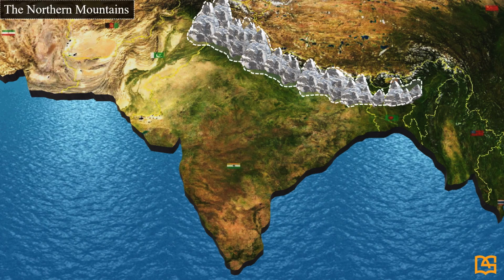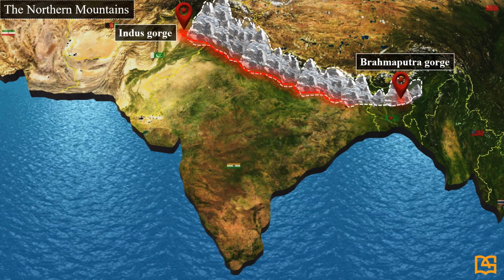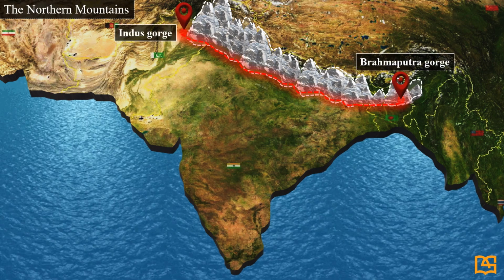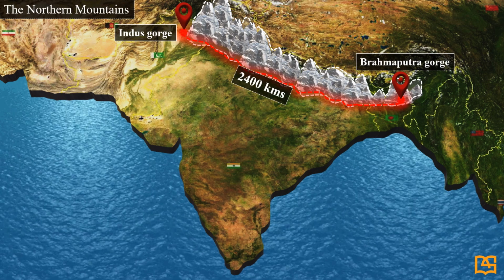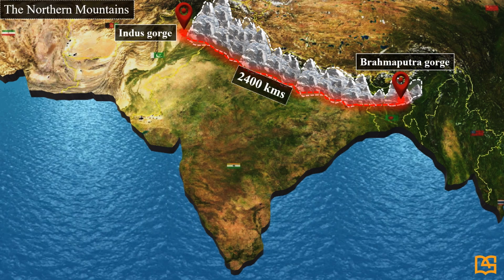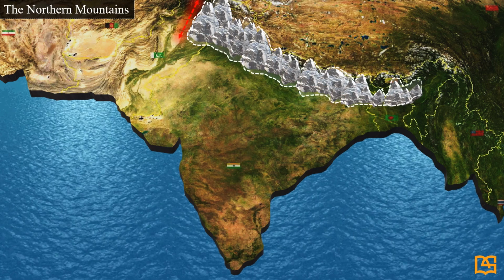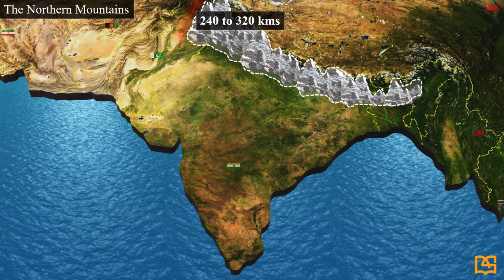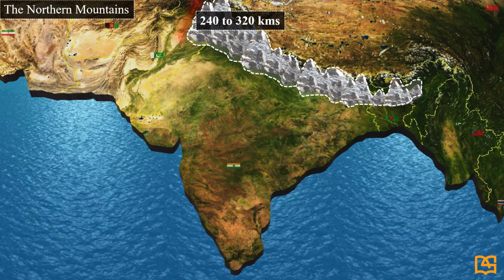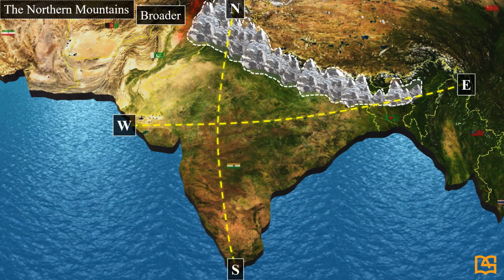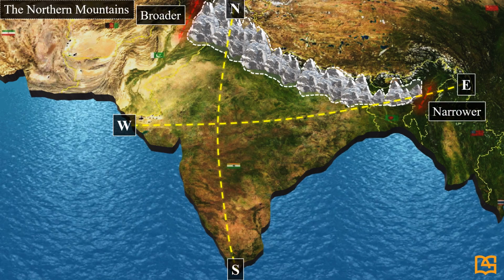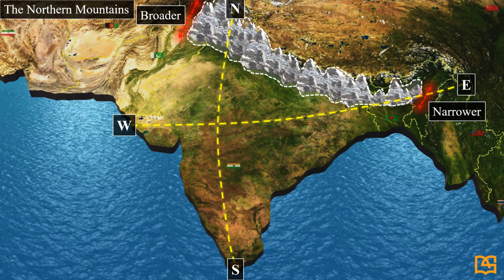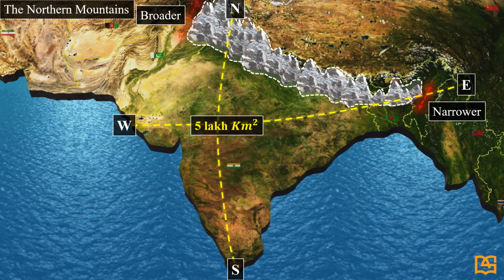In India, they extend from the Indus Gorge in the west to the Brahmaputra Gorge in the east for 2,400 kilometers. The width varies from 240 to 320 kilometers. They are broader in the west and narrower in the east. They cover an area of about 5 lakh kilometers square.